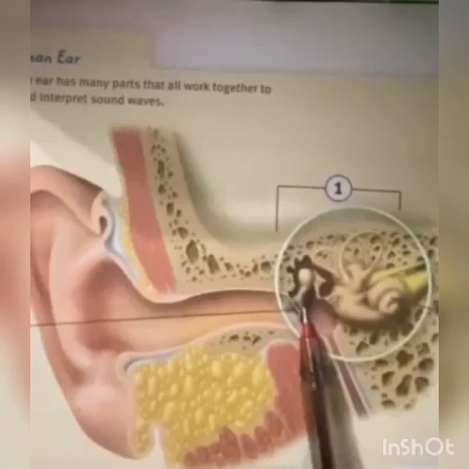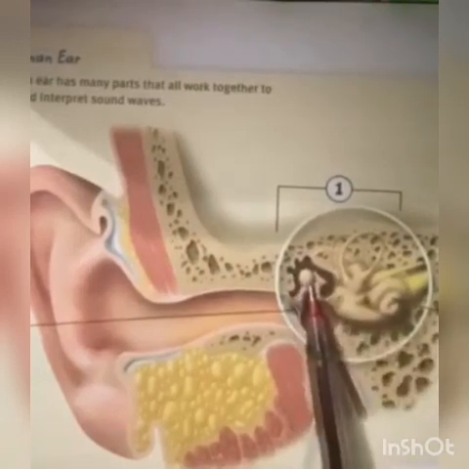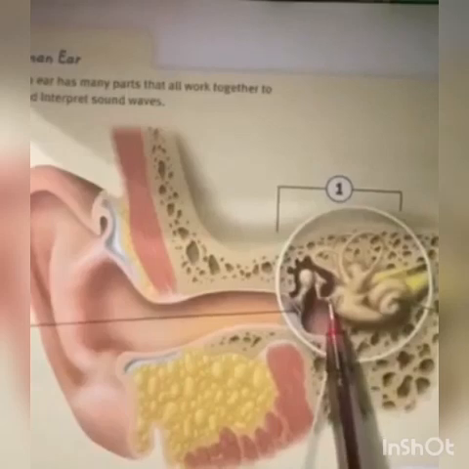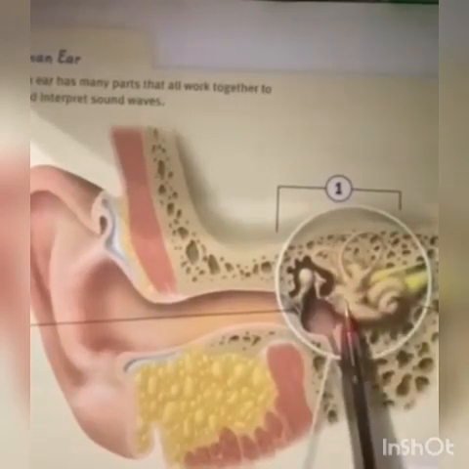Then the eardrum vibrates the hammer, the hammer vibrates the anvil, and the anvil vibrates the stirrup, and then all of those vibrate the cochlea.